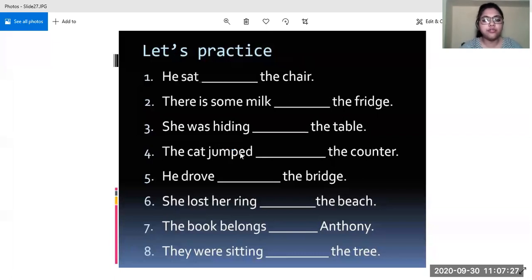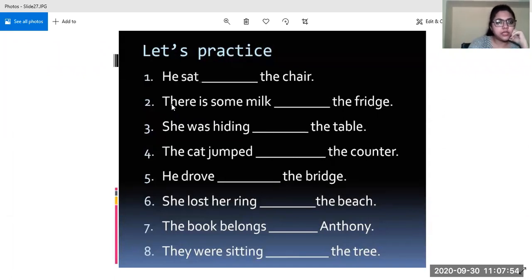Next, he drove dash the bridge. Let me see who will give the answer. Nashra, what do you think? Ma'am, he drove to the bridge. Yes, it can also be an answer. What else?